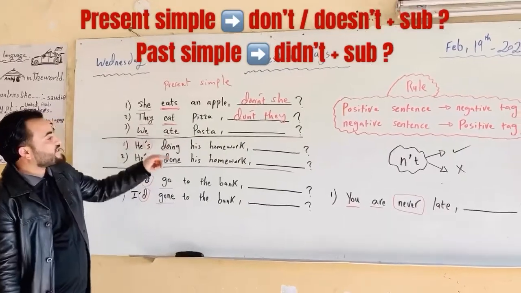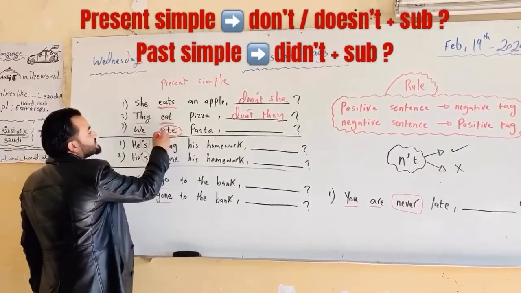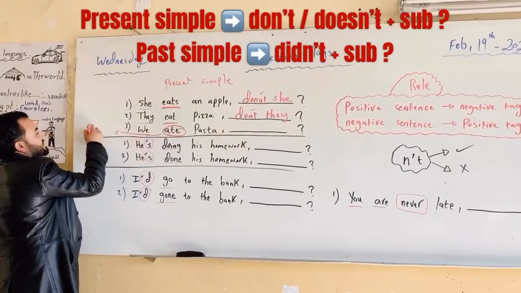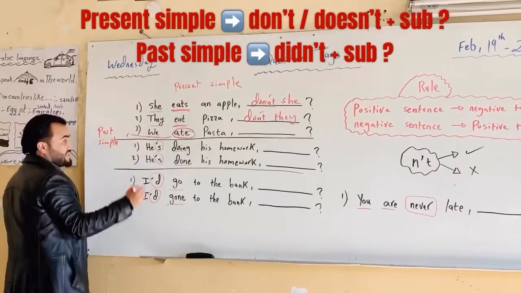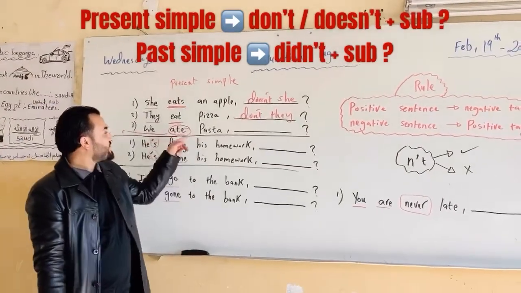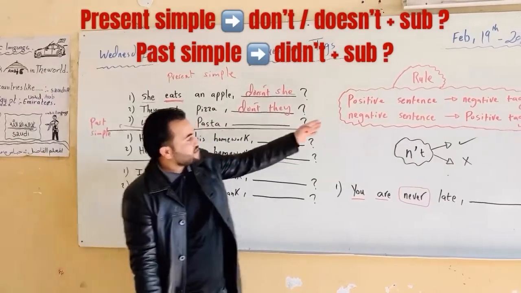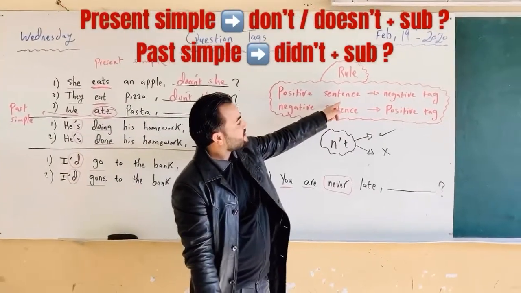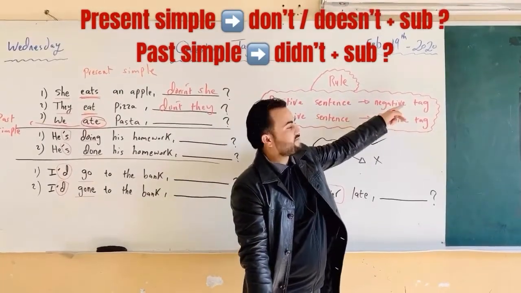Here, we ate pasta. Here, ate, we have past simple, the past form of eat. The negation form we use is didn't, like this here. Positive sentence, we have to use negation here, so negative tag.